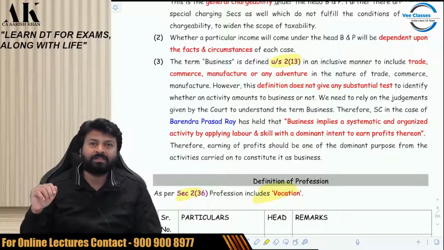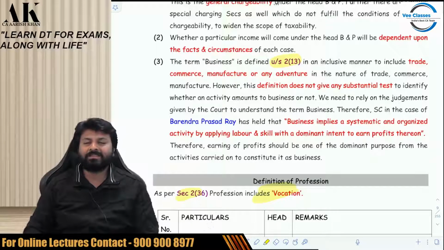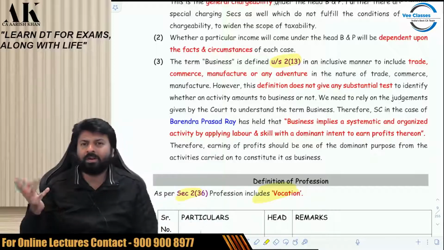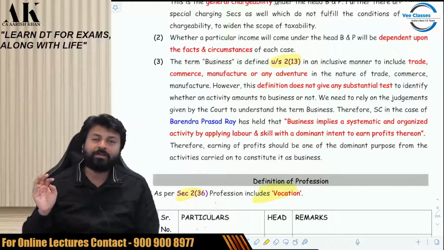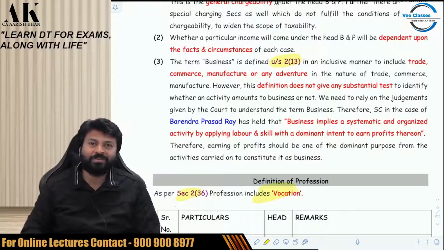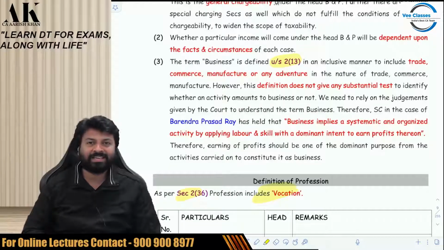Amitabh Bachchan, Rajinikanth, do they have any certificate of acting? No, they have skill. Virat Kohli, Sachin Tendulkar, do they have any certificate of playing cricket? No, but they have skill. Skill is important. So any occupation requiring some skill can be called a vocation. And if it can be called a vocation, it can be called a profession, because profession includes vocation. So again, a very pathetic definition, nothing great as such.